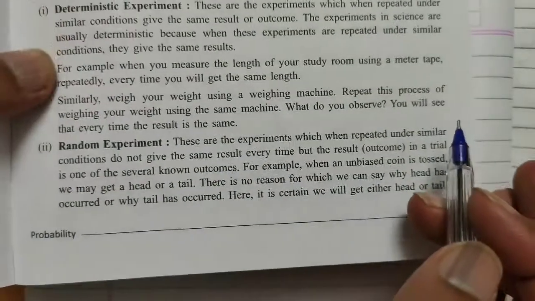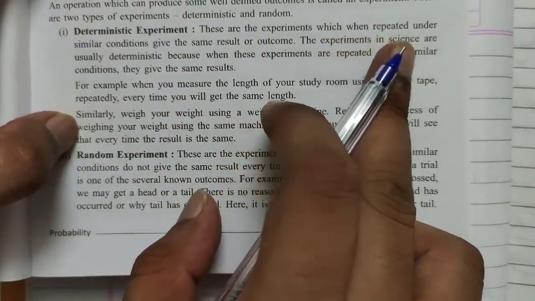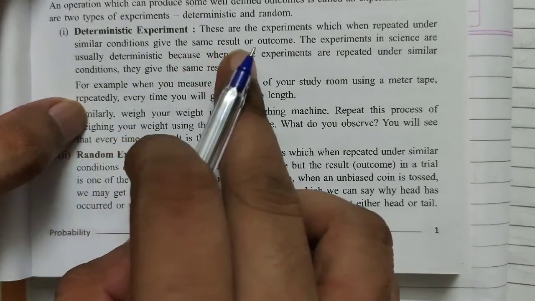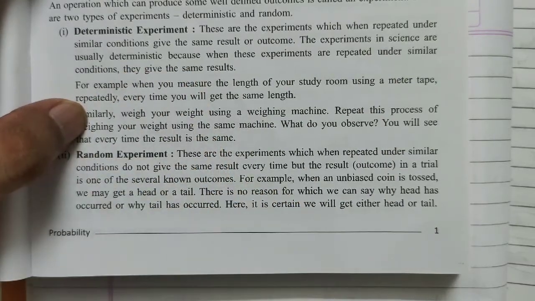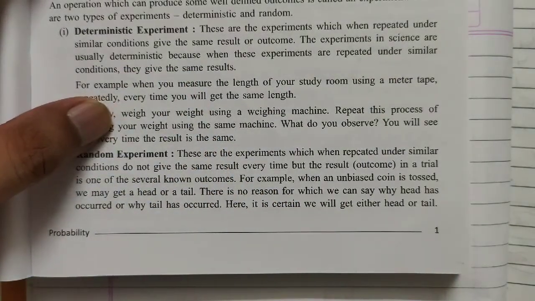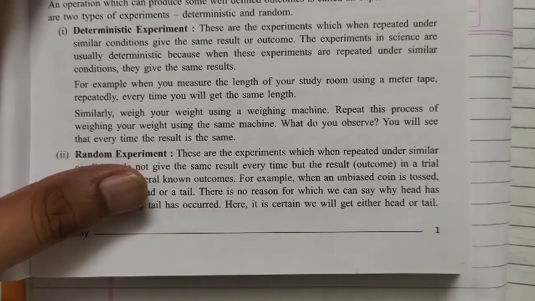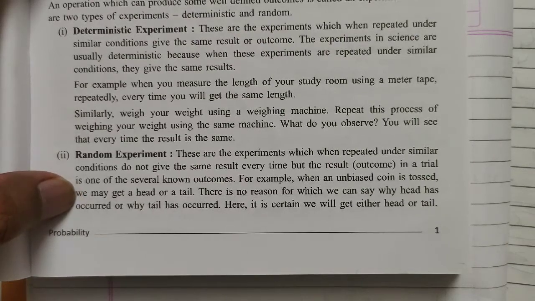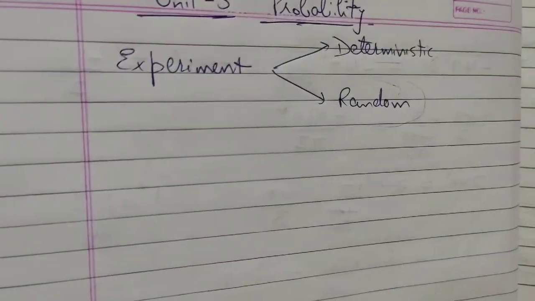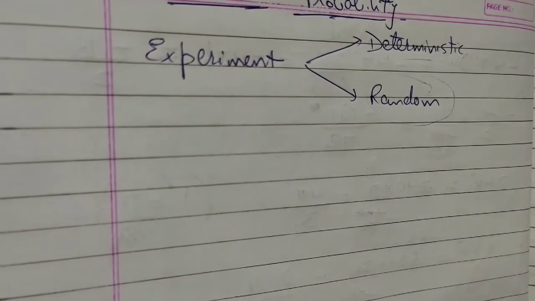So with definition, if we want to go, deterministic experiments are the experiments which when repeated under similar conditions give the same result or outcome. The experiments in science are usually deterministic because when these experiments are repeated under similar conditions, they give the same results. Random experiments are the experiments which when repeated under similar conditions do not give the same result every time, but the result in a trial is one of the several known outcomes. So these are two categories of experiment, deterministic and random, right?